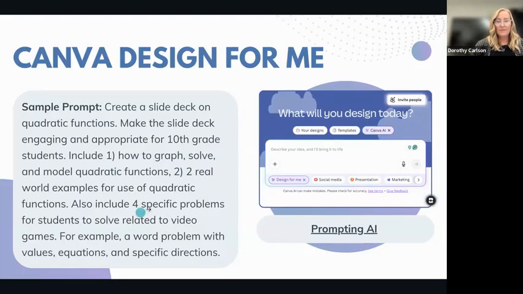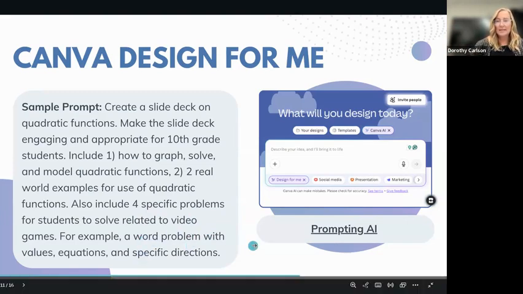And then I'm also asking for 4 specific problems for students to solve related to video games because I have a class that just loves video games. And then I want those problems to be a word problem with values, equations, and specific directions.